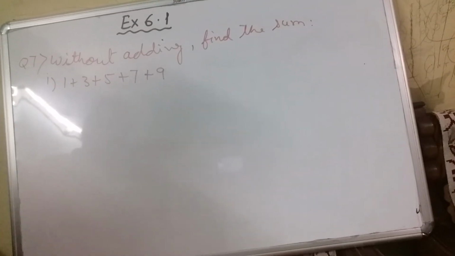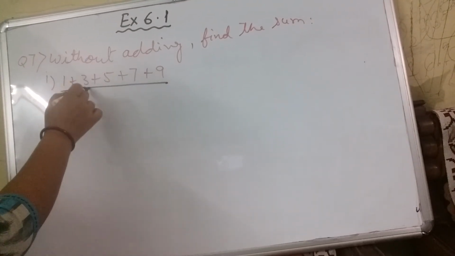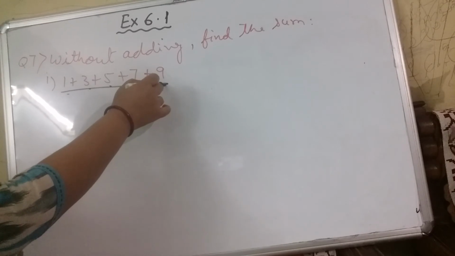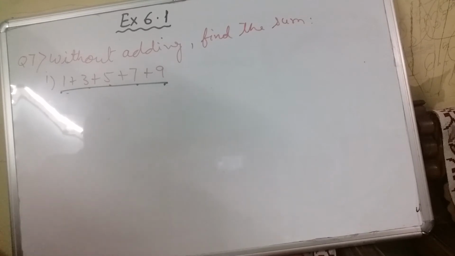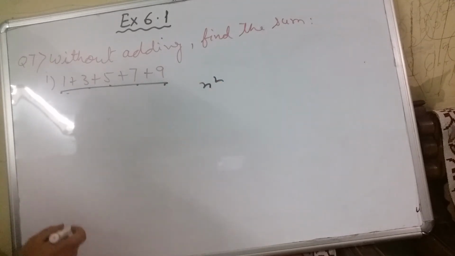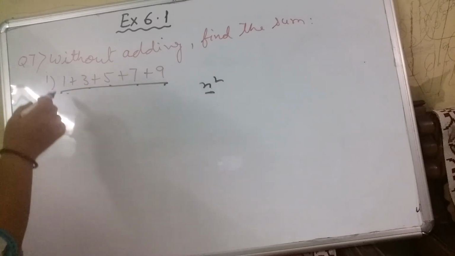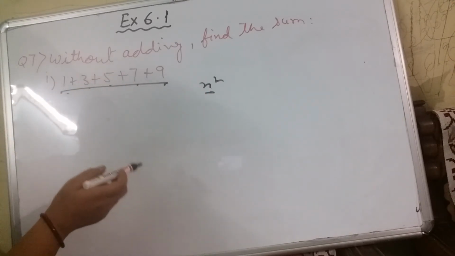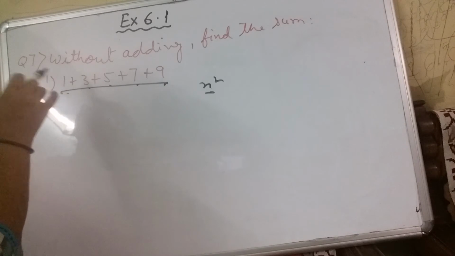Question number 7 is, without adding find the sum of this. And what is written? 1 plus 3 plus 5 plus 7 plus 9. These are all odd numbers starting from 1. If you remember that n number of odd numbers starting from 1, if you add them, we will get n square. Using that relation, sum of n odd numbers starting from 1 equals n square, we will find out this sum.